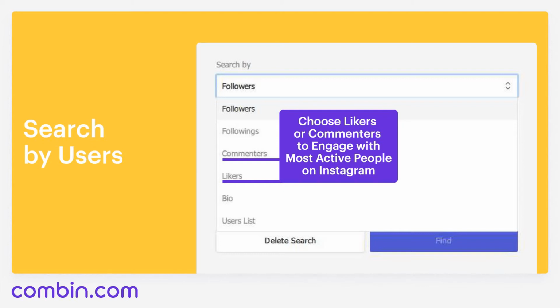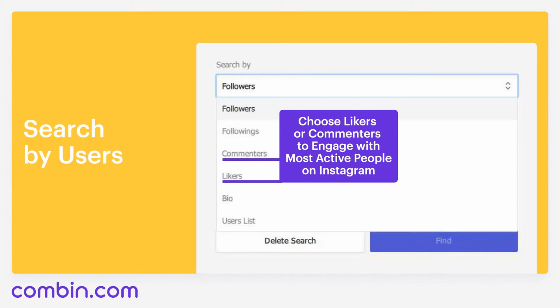Choosing to interact with likers or commenters, you choose the most active people on Instagram. Just think of yourself. How many posts do you just scroll down without liking or commenting on them? I'm sure enough. And if you like or comment on them, this can mean that you're really open for engagement. The same thing about other people.